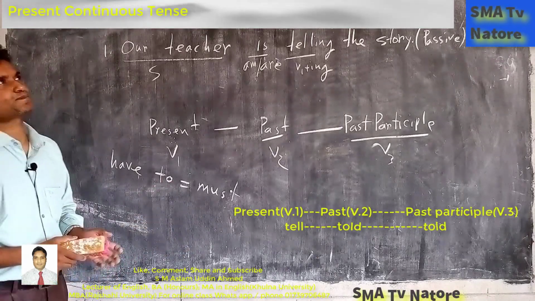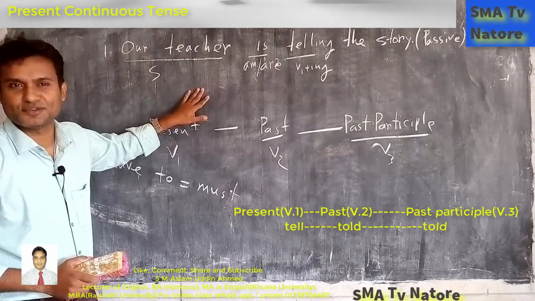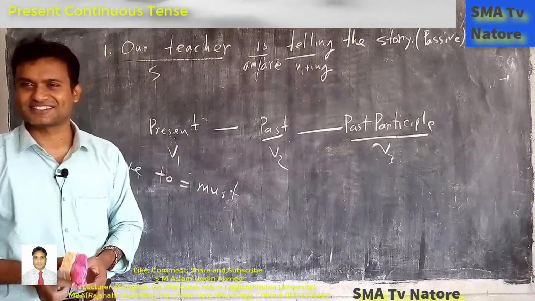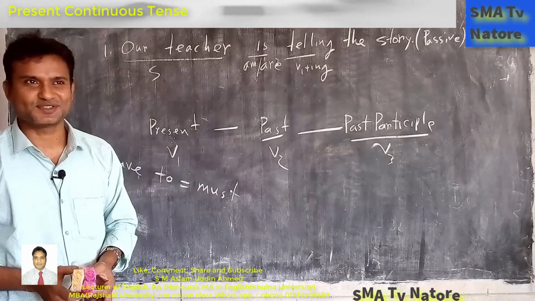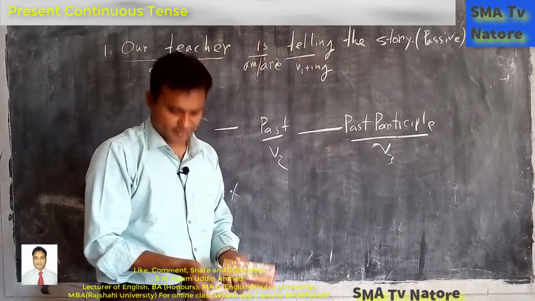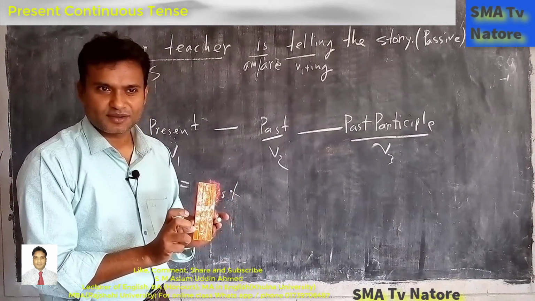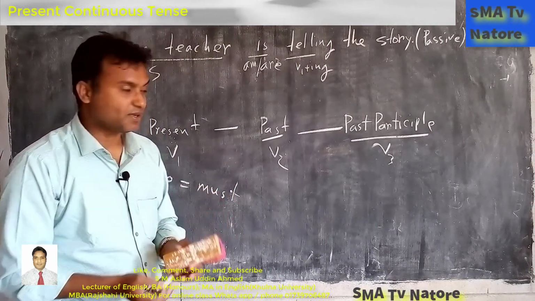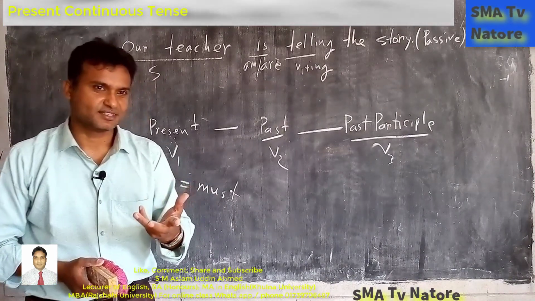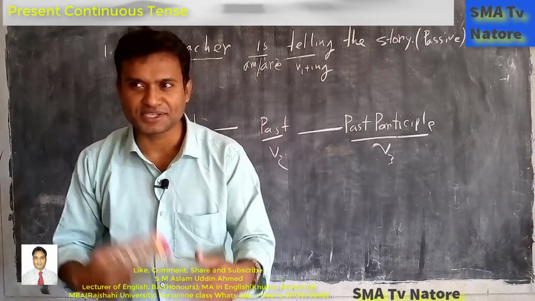For example, if I want to write here, I need the board. So I must need this board. What is the meaning of must? No, this is breakdown. For example, I am breaking this chalk. You know that this is breakdown. Break means to break, you are right. But I am saying must. Okay, you are hungry. You need food. So you must need food. What is the meaning of this sentence?